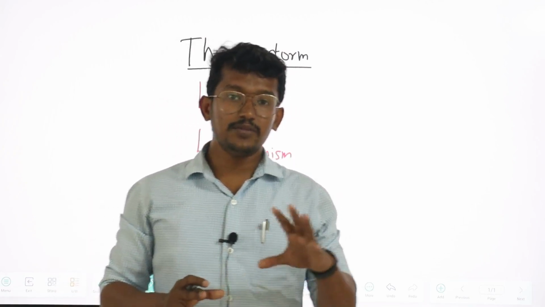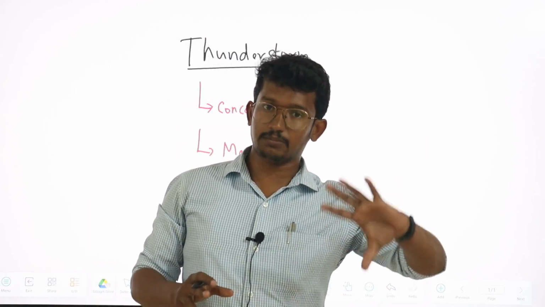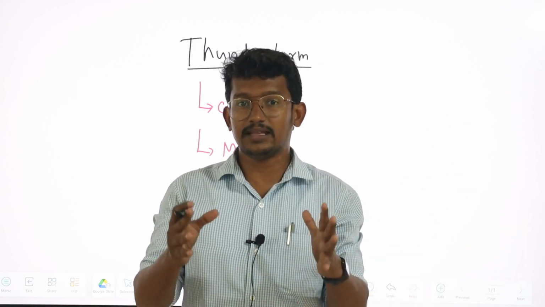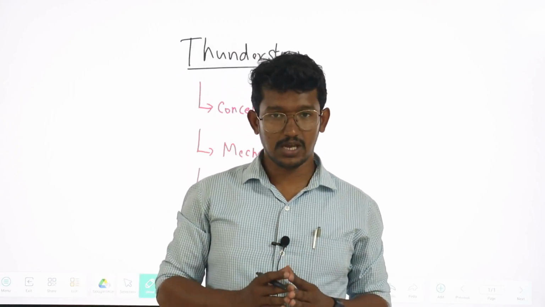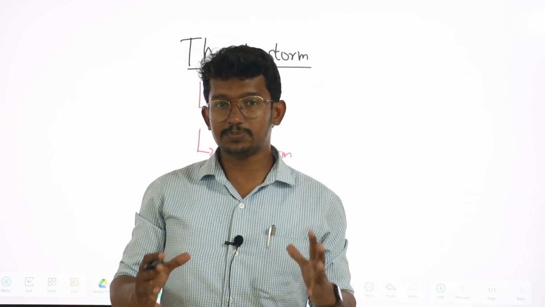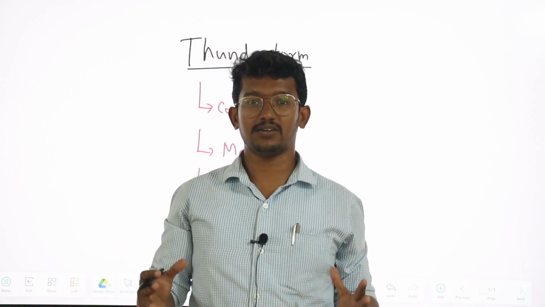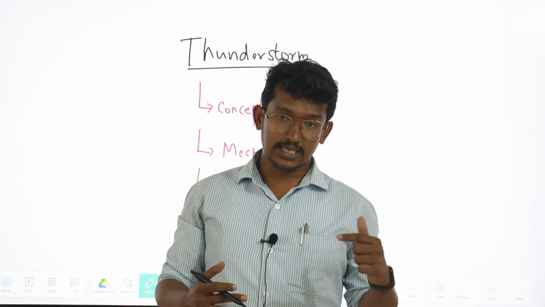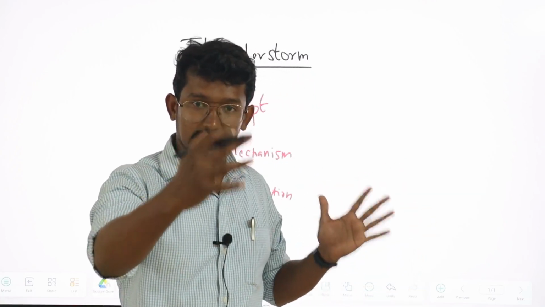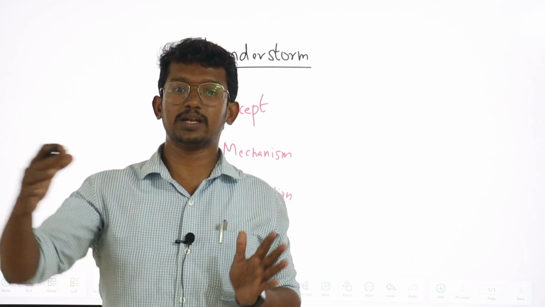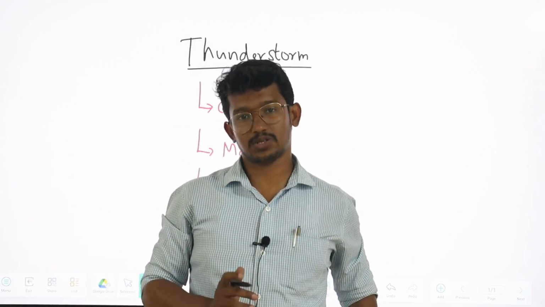These are short duration storms, which means when compared to the tropical cyclone and the temperate cyclone, the duration of its occurrence is very short. And also it is experienced over a localized area. For example, if you consider the extratropical cyclone, that is the temperate cyclone, the extent at which it is experienced is very huge when compared to these small thunderstorms.